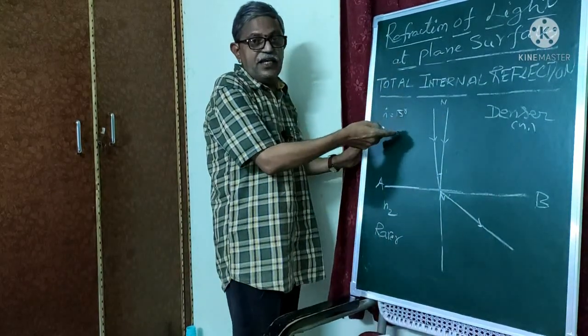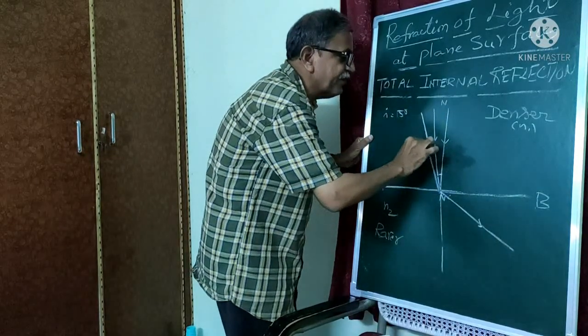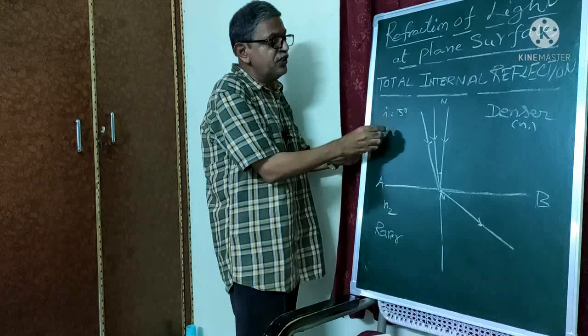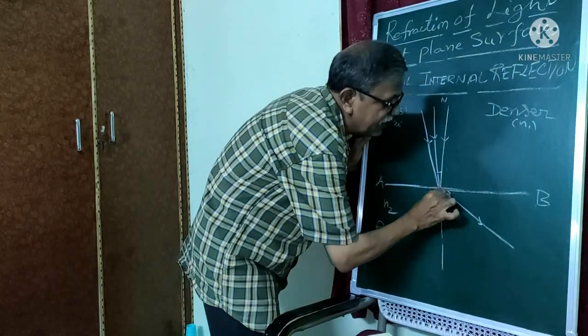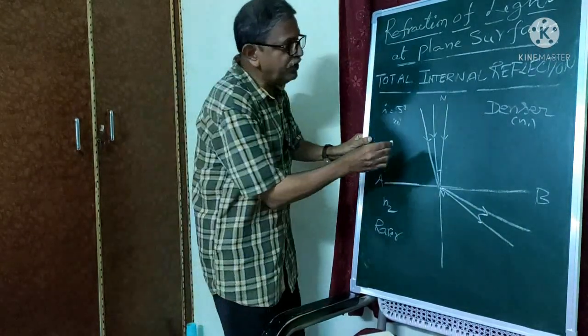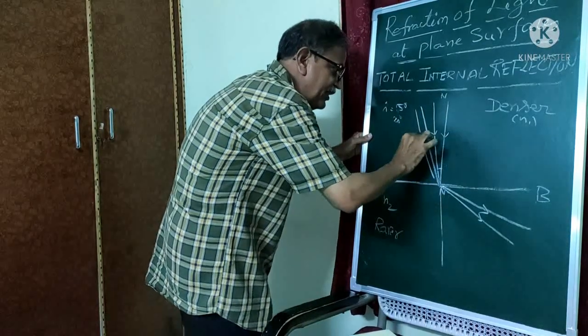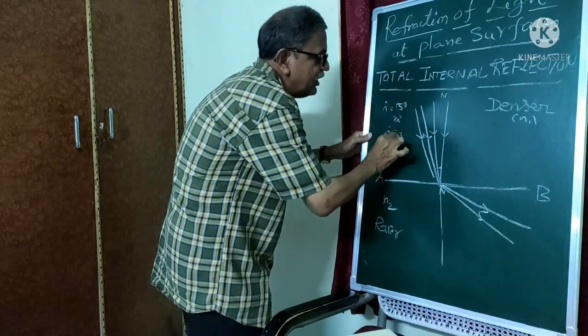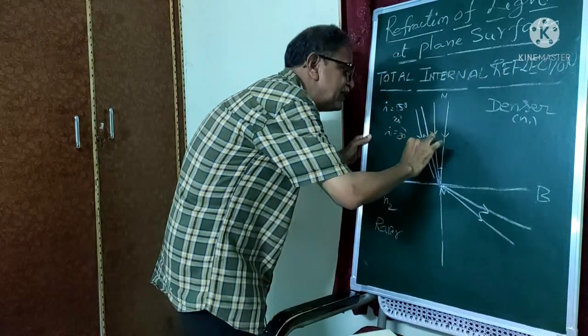Again you increase the angle, that is 20 degrees. Angle of incidence is 20 degrees. Again it moves away from the normal. Then this time put some 30 degrees. I is equal to 30 degrees. Now in this case,